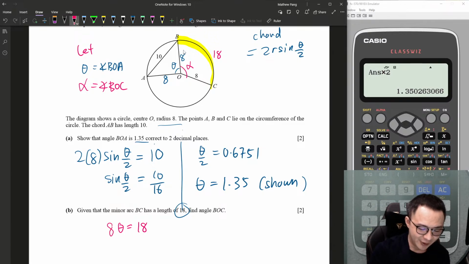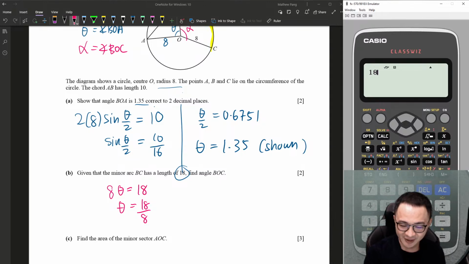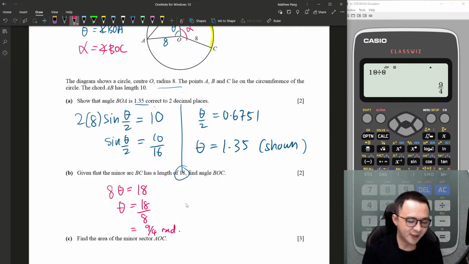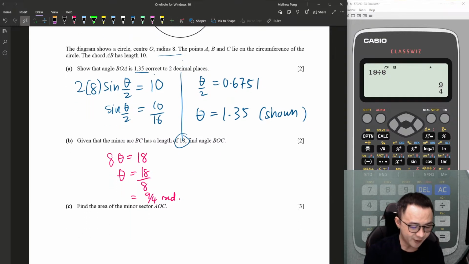A bit too easy. Okay, it's fine. This is 18 over 8. So we just simplify 18 divided by 8. Okay, let me just leave it at 9 over 4 radian. Of course, I don't necessarily must leave it in the exact form, but let me leave it in exact form first.